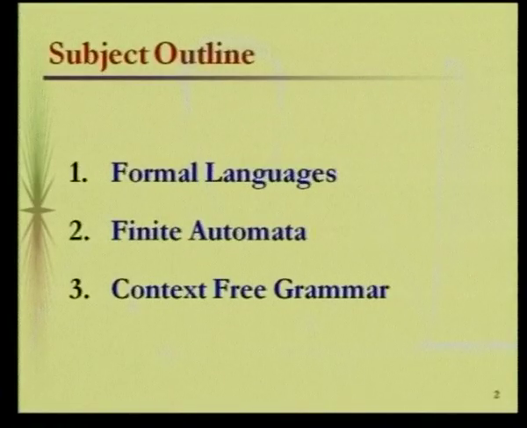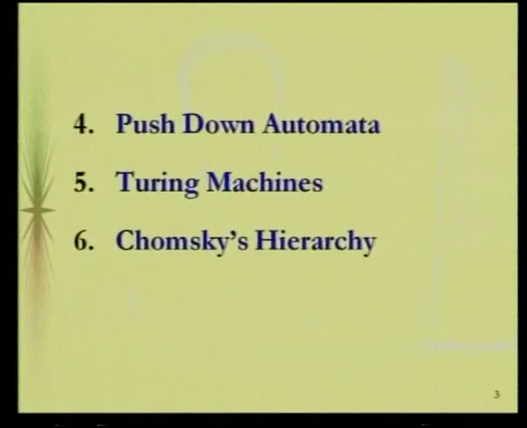The next one is the context-free grammar, and the equivalent device for the context-free grammar is going to be the push-down automata. As far as push-down automata are concerned, it is going to recognize another class of language that is next to the regular language, called the context-free languages.